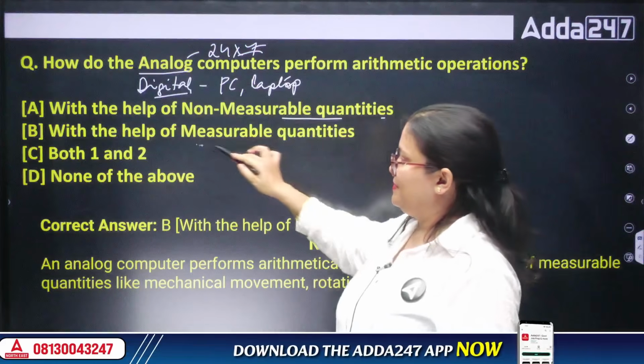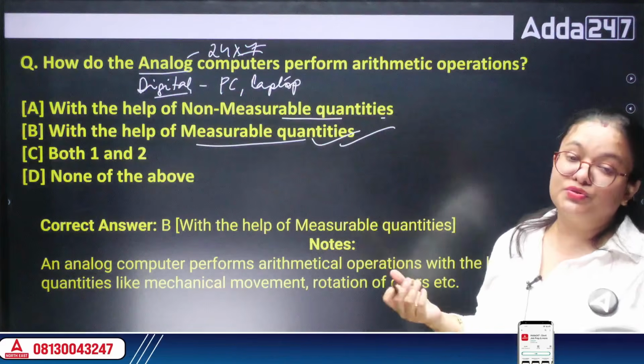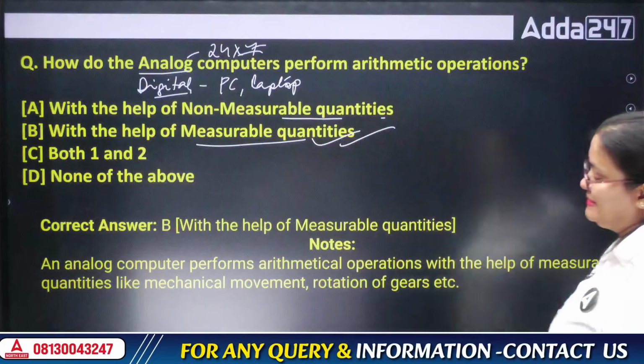Not non-measurable, but measurable quantities are used by the analog computer to perform basic calculations.